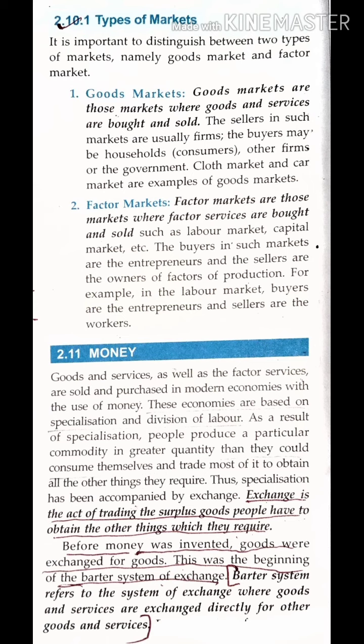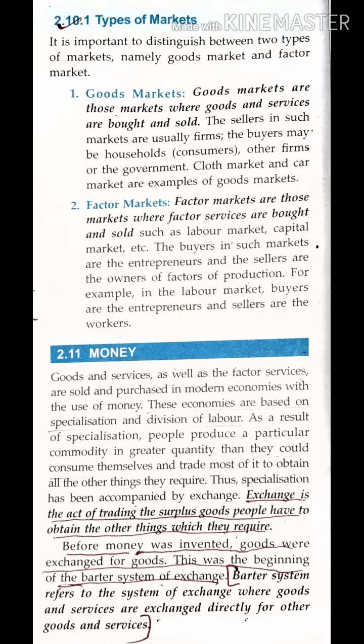Now here you can even say size of market, because types of market can be defined as given size of market. There are two types of market, that is goods market and factor market. Do remember, goods market is not mentioned over here, but goods market can be small, medium, or large, any. But factor market will always be a large, big market. Huge market. Now what is known as goods market?